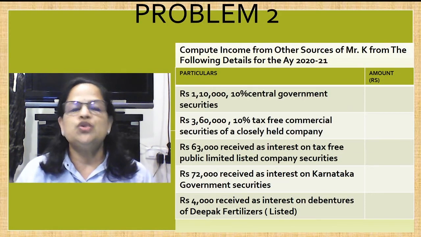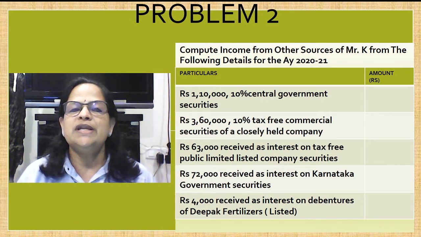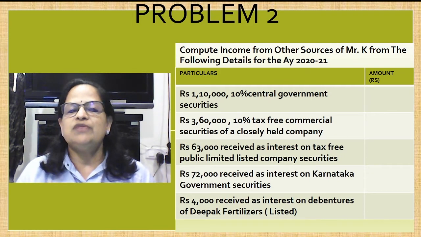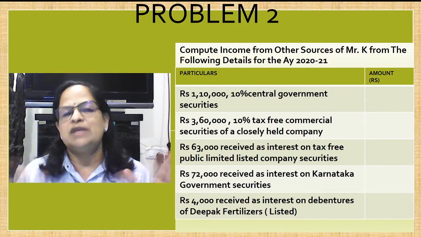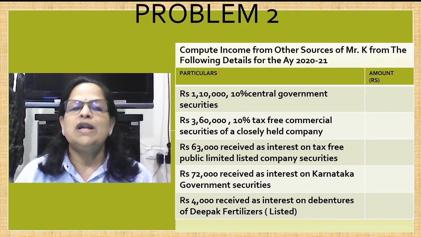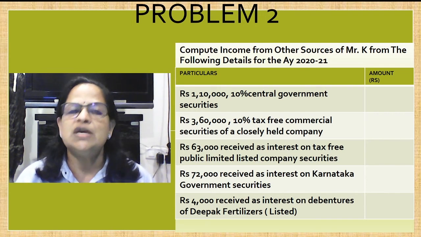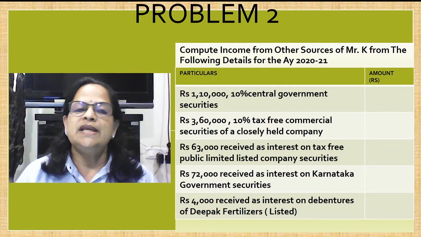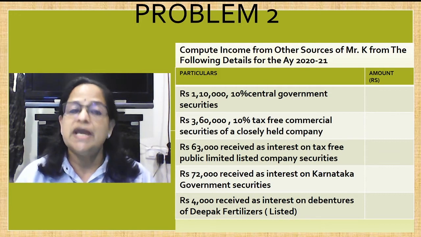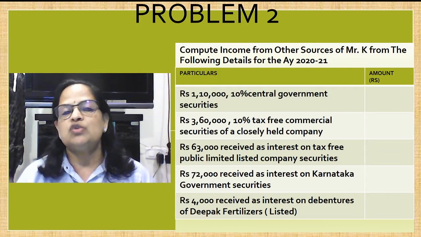Now problem 2. Compute income from other sources of Mr. K from the following details for the assessment year 2021. Here actually there is no need for the amount column. I have just given the table format to put it in the proper format. Rupees 1,10,000, 10% central government securities. Second is 3,60,000, 10% tax-free commercial securities of a closely held company.